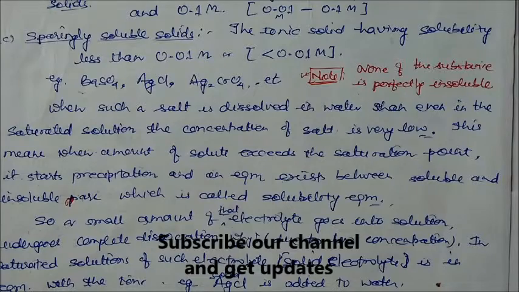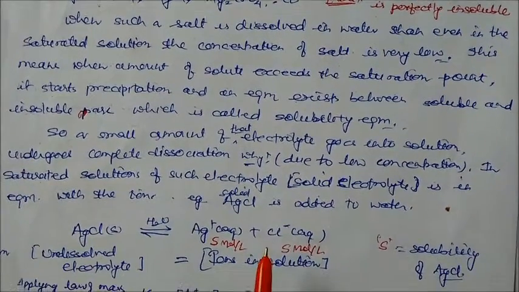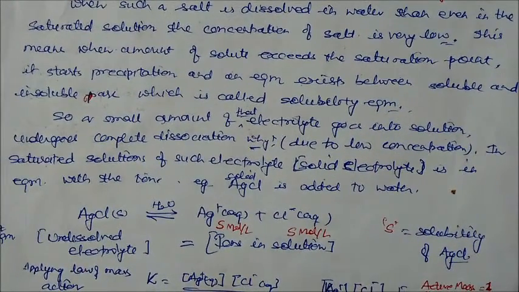Not everything dissolves, but something will dissolve. The amount of electrolyte going into solution undergoes complete dissociation because of the low concentration, and in a saturated solution such an electrolyte is in equilibrium with its ions.